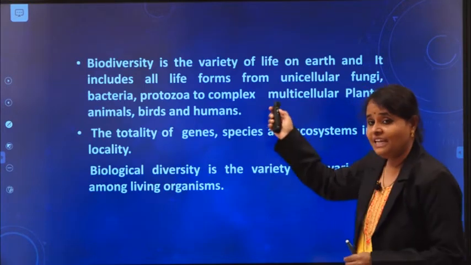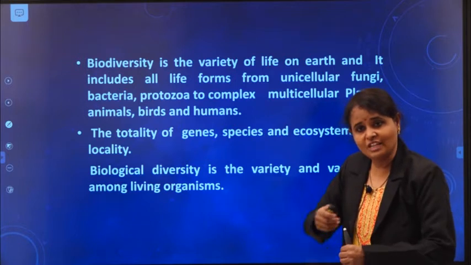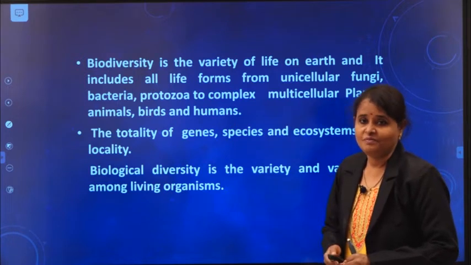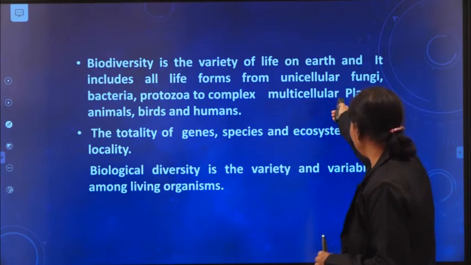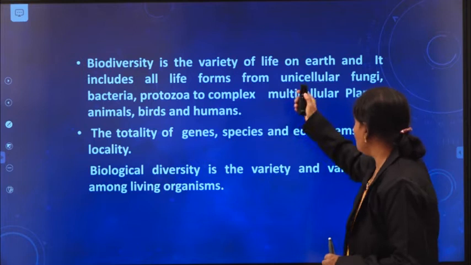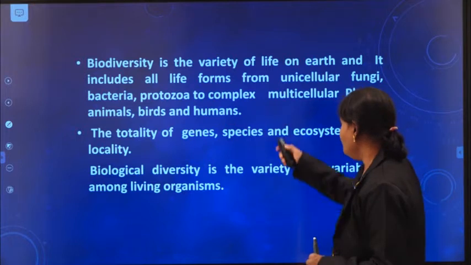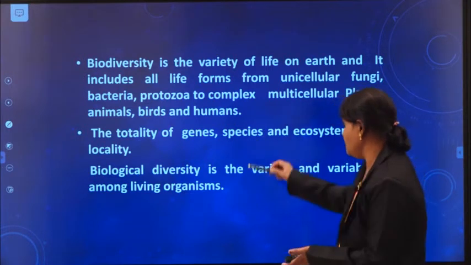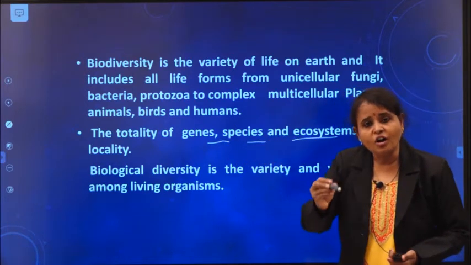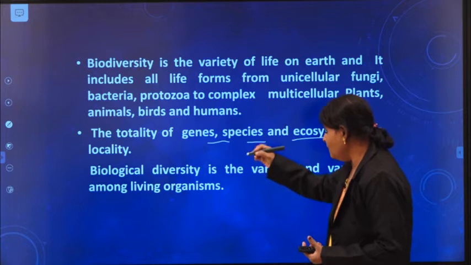See, I told you clearly about the definition, variety and variability. Variety of life, variety of insects, variety of birds, snakes, fish, and its variation. I also told you it consists of unicellular bacteria, fungi, protozoa to complex multicellular organisms. All the organisms, variety of life means. You can also give this definition. You can see this definition here: the totality of genes, species and ecosystem diversity. If you want to understand clearly the biodiversity, you have to learn all this.